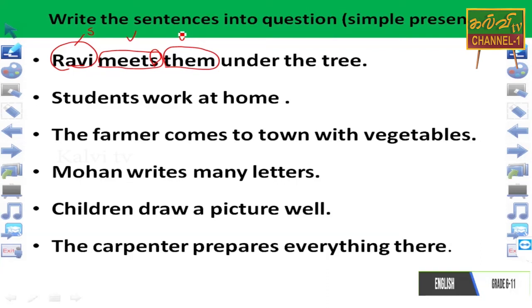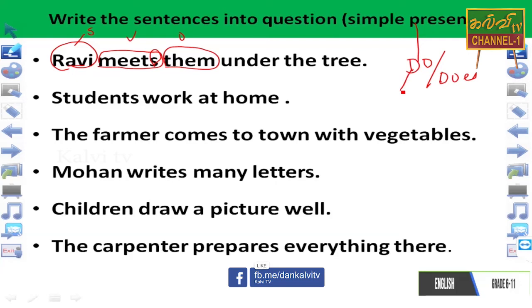That's why I also would like to give the chance to make the question using the helping verb. You know well, dear students, in the simple present tense, do or does will be taken as the helping verb. Here, subject as plural, we write do. Subject as singular, we write does.